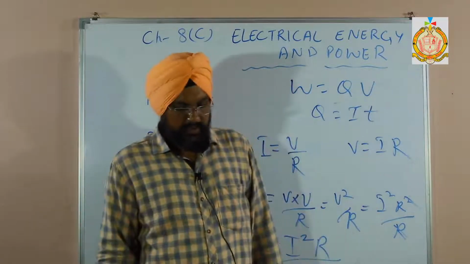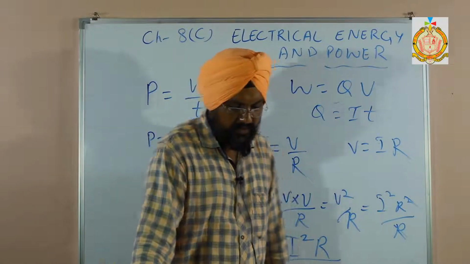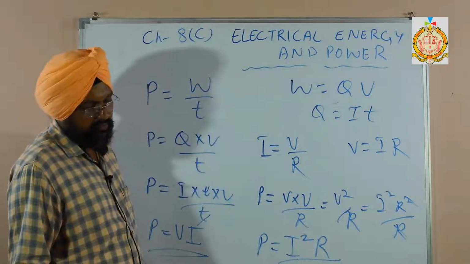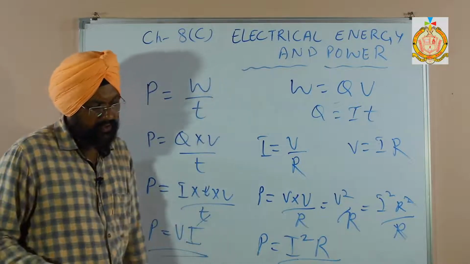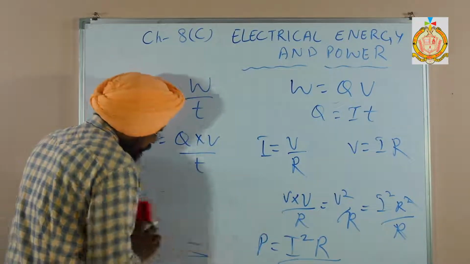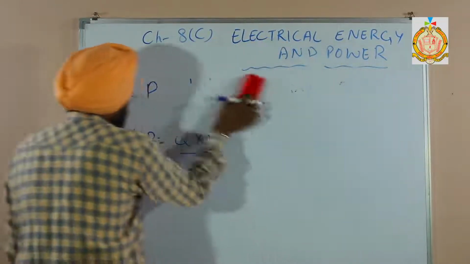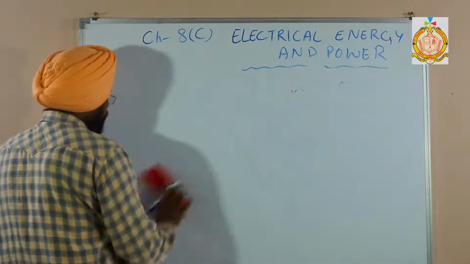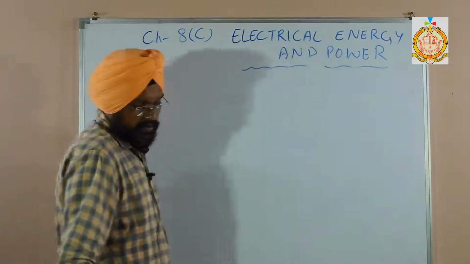1 watt is the electrical power consumed when current flows through a circuit with a potential difference. Then the commercial unit of the electrical energy. What is the commercial unit of the electrical energy? Very important question. Write the commercial unit of the electrical energy. The commercial unit is what we are consuming every day.